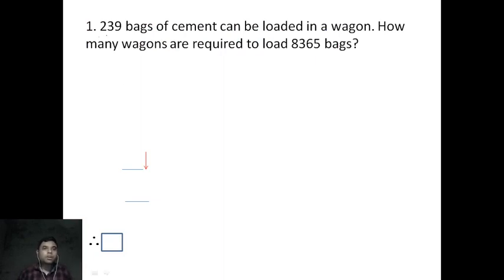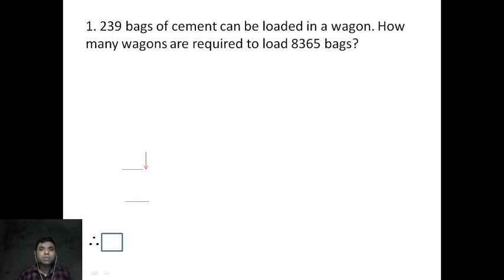Question number 1. 239 bags of cement can be loaded in a wagon. How many wagons are required to load 8,365 bags? Okay, so this is a word problem. So in this word problem, how will we solve it? That means what will be the operator of this word problem? Okay, just think.